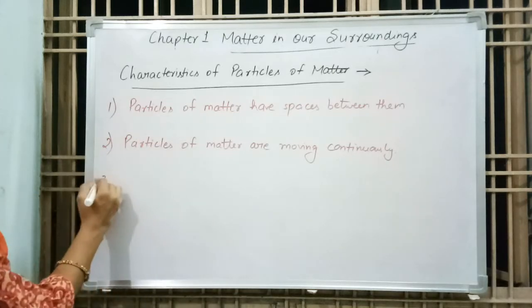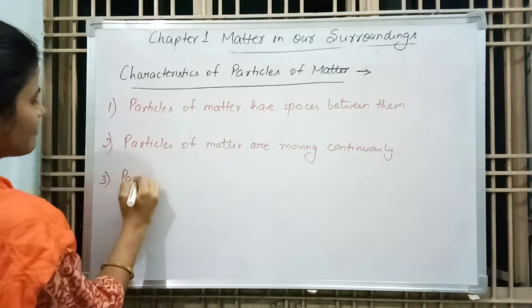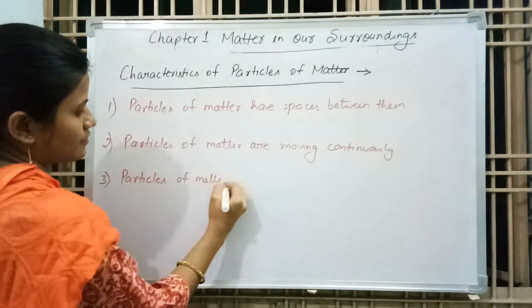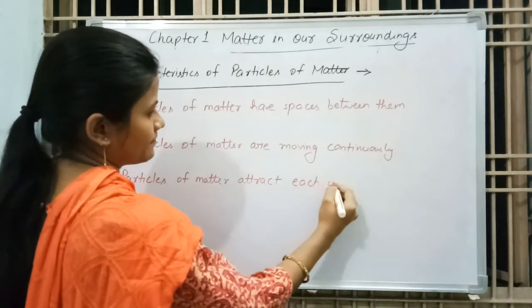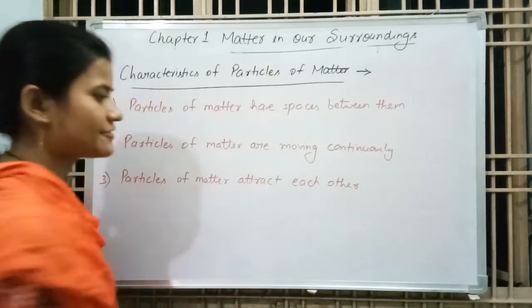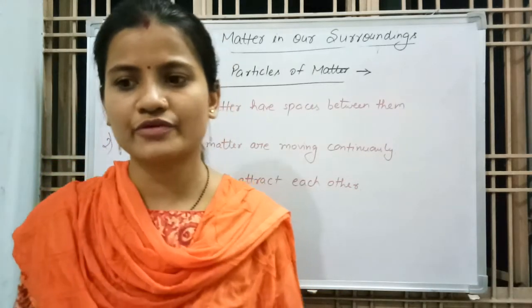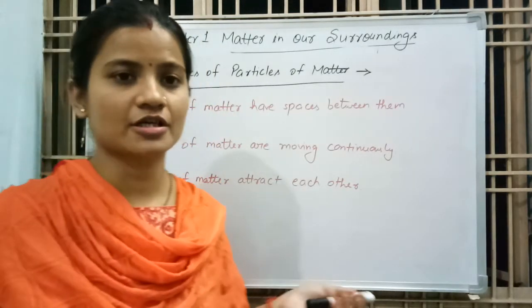Now the third one is that particles of matter attract each other. Attraction occurs because there is a force between the particles, so that's why particles of matter attract each other.